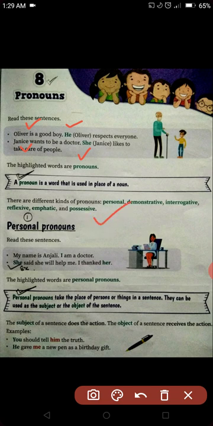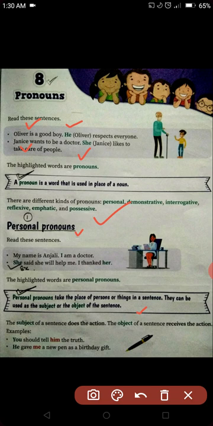There are different kinds of pronouns: personal, demonstrative, interrogative, reflexive, emphatic, and possessive. So very first we are starting this. First, personal pronoun. Here is the definition. Personal pronouns take the place of persons or things in a sentence. They can be used as the subject or the object of the sentence.